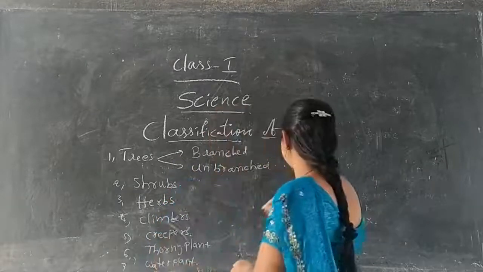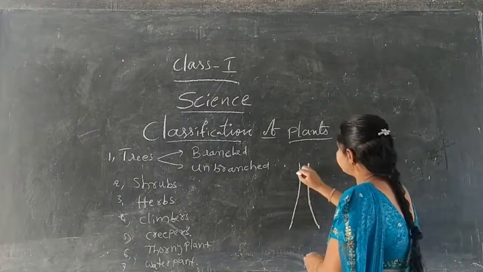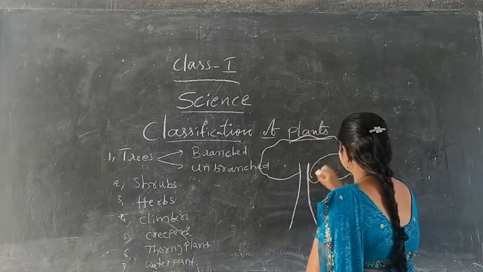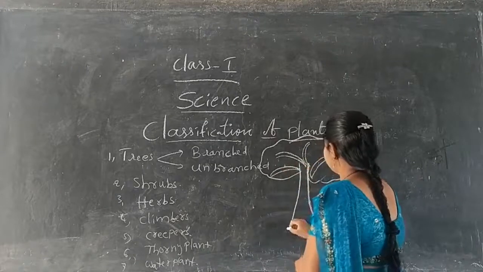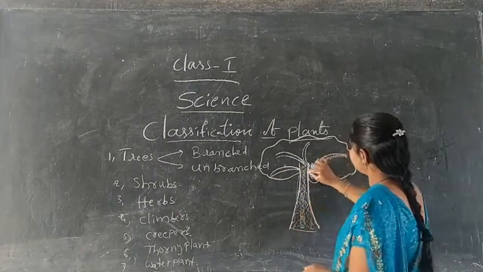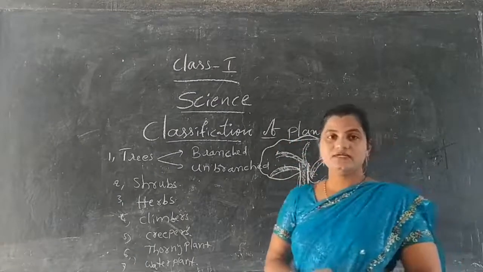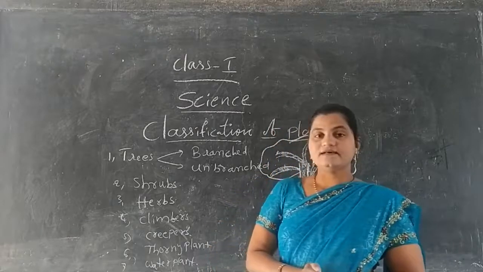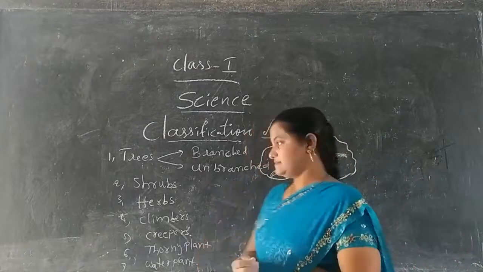The stem of the tree will be very strong like this, a woody stem, and so many branches will be present like this. Woody strong stem will be there, and plenty of branches will be there. For example, neem tree, mango, and banyan tree.